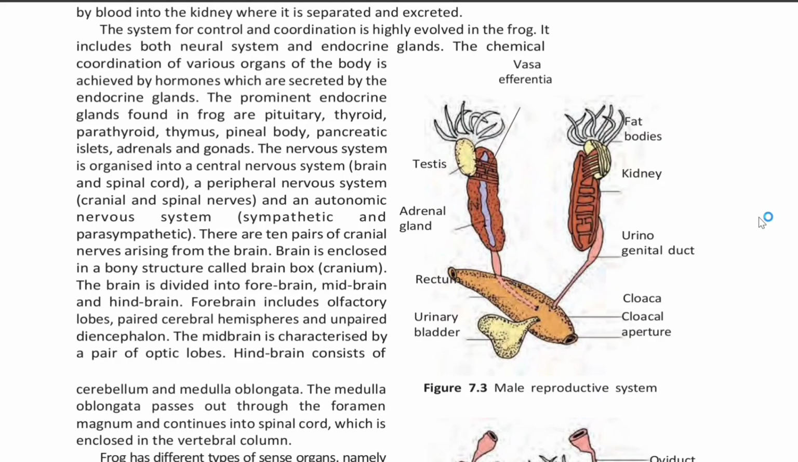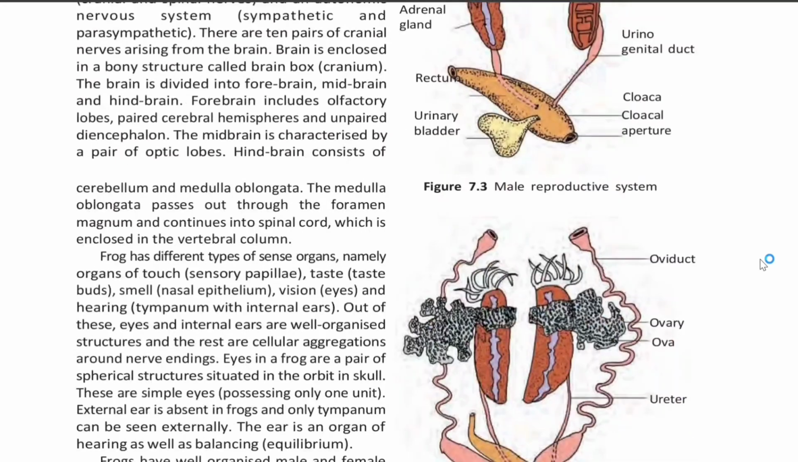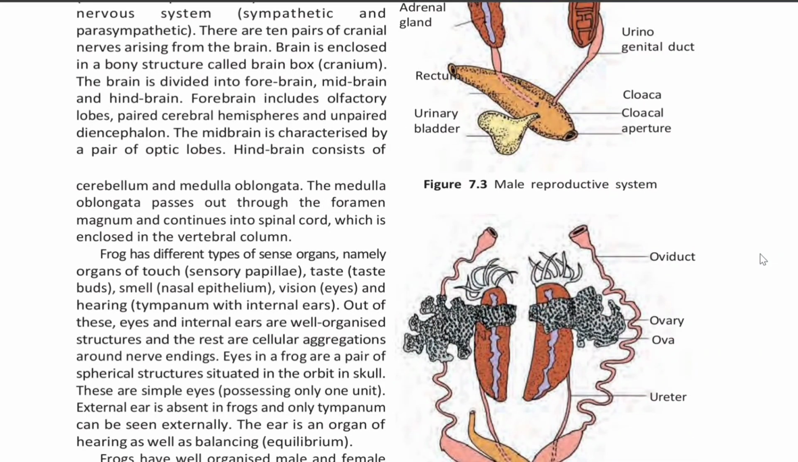The brain is divided into forebrain, midbrain, and hindbrain. Forebrain includes olfactory lobes, paired cerebral hemispheres, and unpaired diencephalon. The midbrain is characterized by a pair of optic lobes. Hindbrain consists of cerebellum and medulla oblongata. The medulla oblongata passes out through the foramen magnum and continues into spinal cord, which is enclosed in the vertebral column.